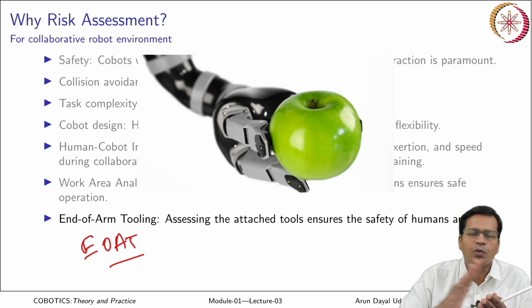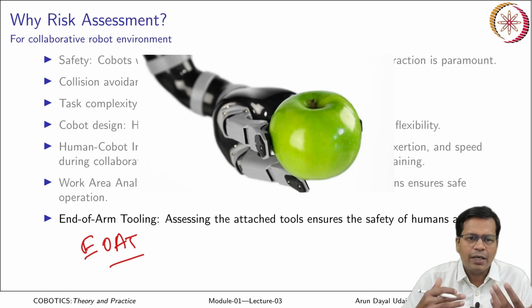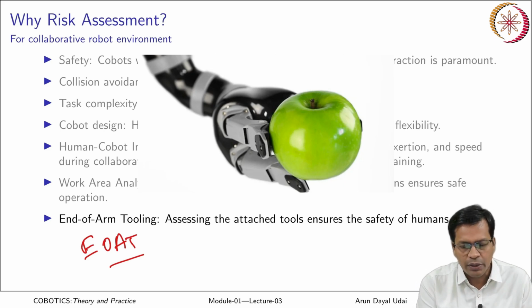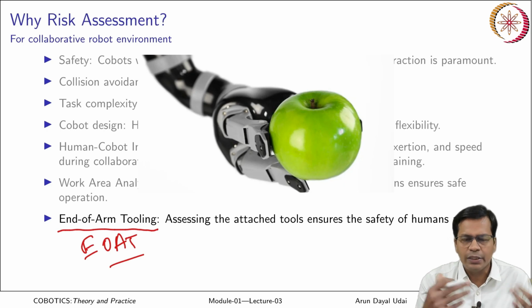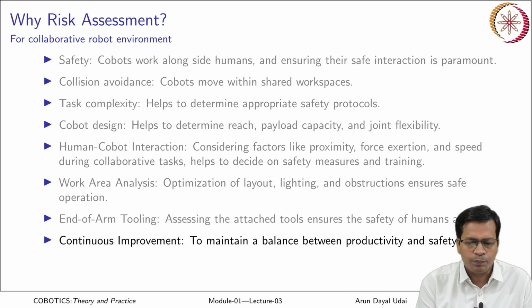If that surface goes wrong, your object may fly away while it is being transported from one place to another. If you haven't done any risk assessment or estimation of those surfaces and textures, how do you know? That is why, for end of arm tooling, you also need to know whether it has already finished its life. You never know, so those things need to be assessed also.